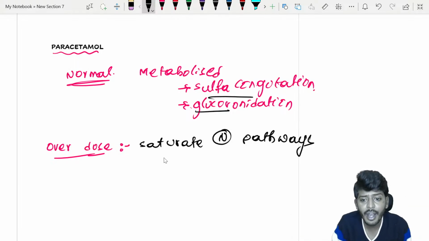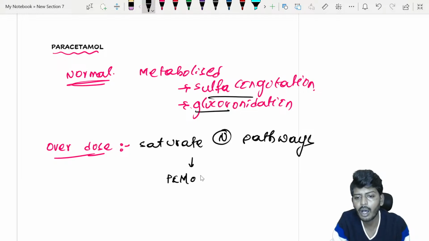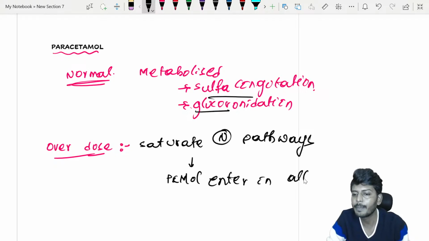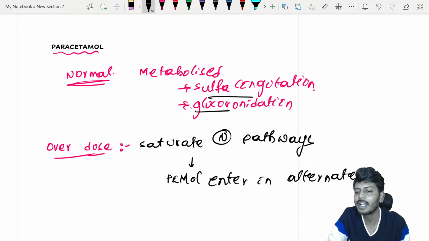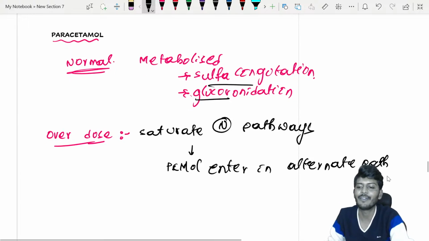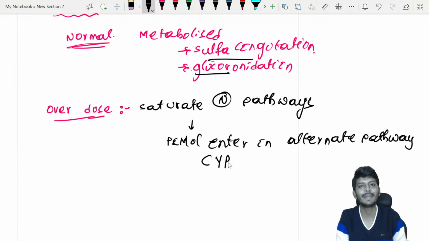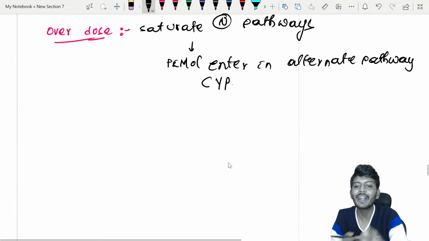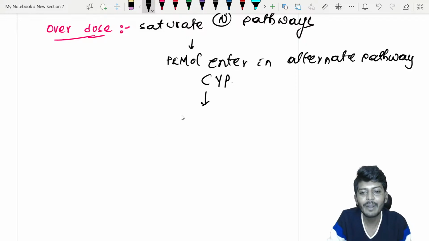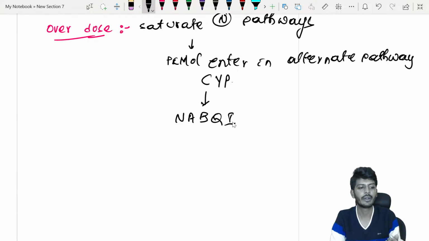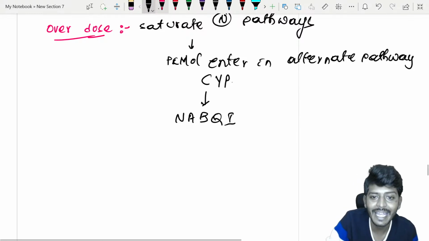Still there is some pathway. So now what will happen? The normal pathway is saturated, so paracetamol enters into an alternate pathway. What is the name of that alternate pathway? It is the microsomal reaction, the CYP enzyme pathway, the cytochrome enzyme. Because of that alternate pathway, it will produce a compound called NAPQI.